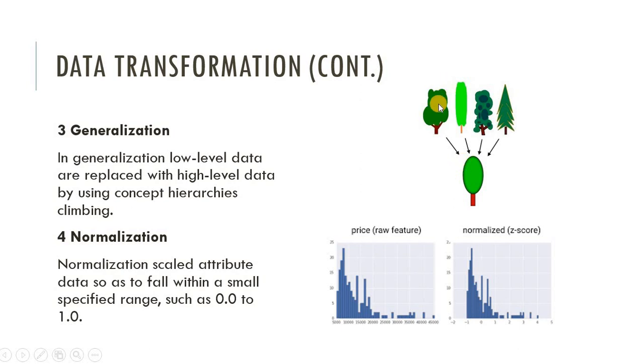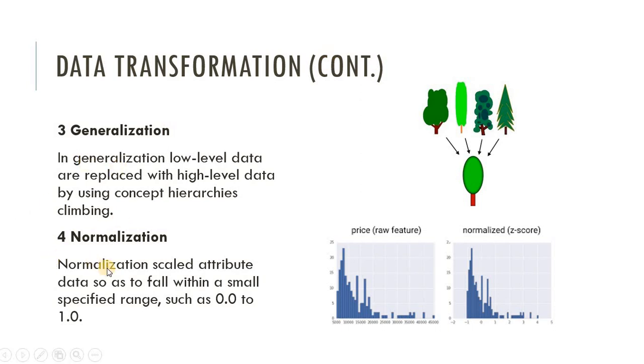Suppose the name of this tree is A, the name of this tree is B, this is C, and this is D. By using these different names, we generalize them with the tree name. That is the concept of generalization. These are called the low level or detailed data, and we replace that low level or detailed data with the high level or generalized data. That is the work of generalization.